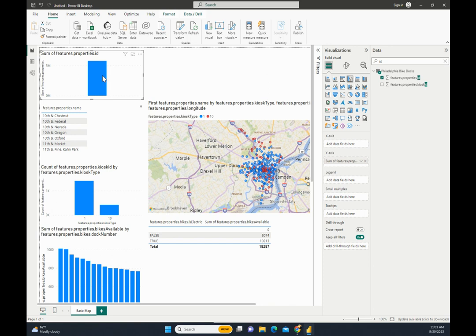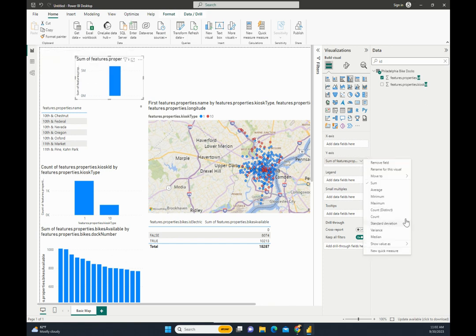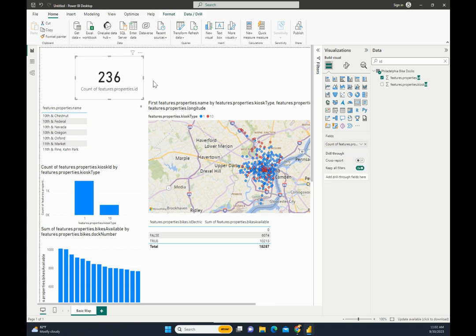So properties ID, sum of IDs, and we want the count of distinct IDs. So that's right, we got about 236. Change that to a card, count of 236 stations. Let's go ahead and change that. Number of stations. There we go. So you can see, wow.